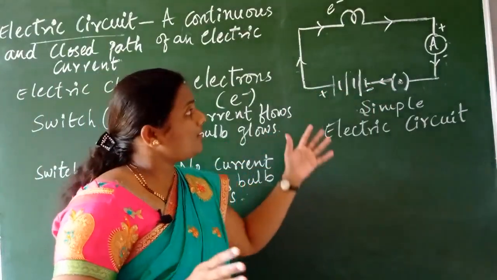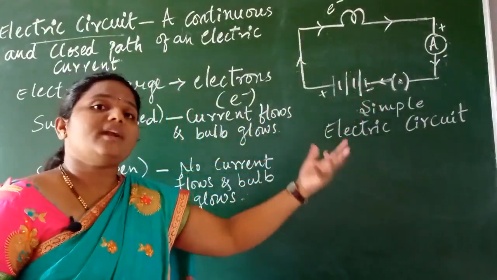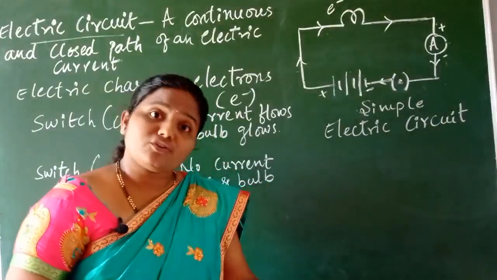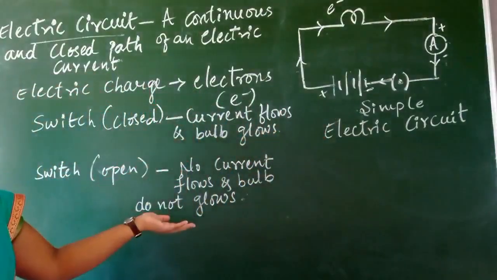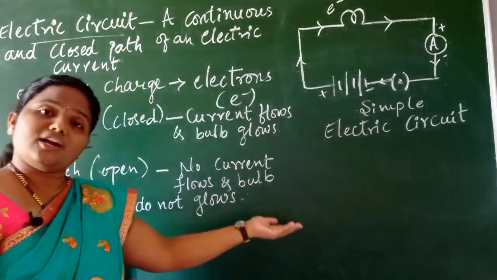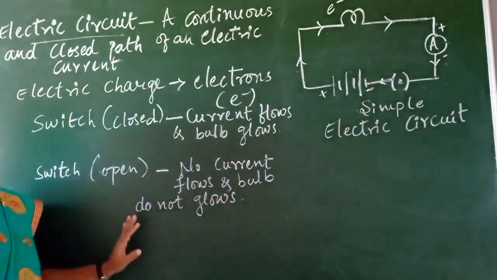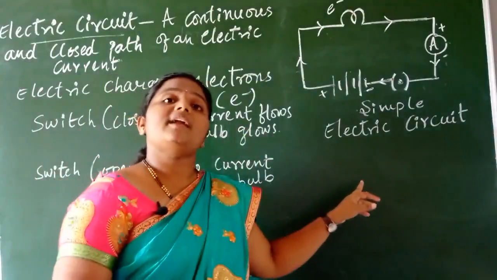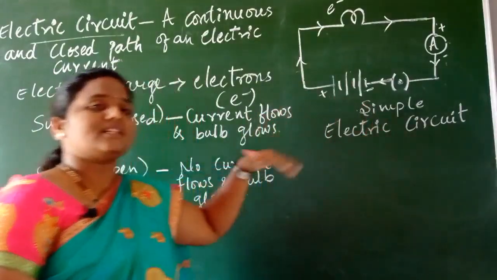If it is open or broken, what happens? There is no continuous path. If there is no continuous path, ultimately what happens? No current flows, isn't it? If current doesn't flow, the bulb doesn't glow at all, isn't it, children? The simple concepts you have to understand clearly, children. Whenever the switch is closed, keep in mind there will be current flow and the bulb gets on, means glows.